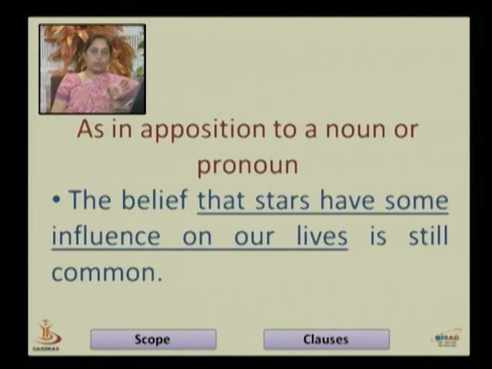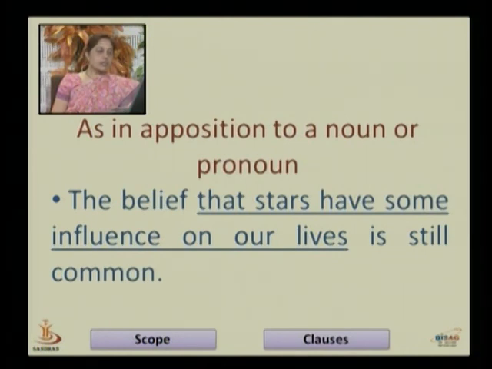Here the noun clause functions in opposition to a noun or pronoun. So we will see in one example: the belief that stars have some influence on our lives is still common.